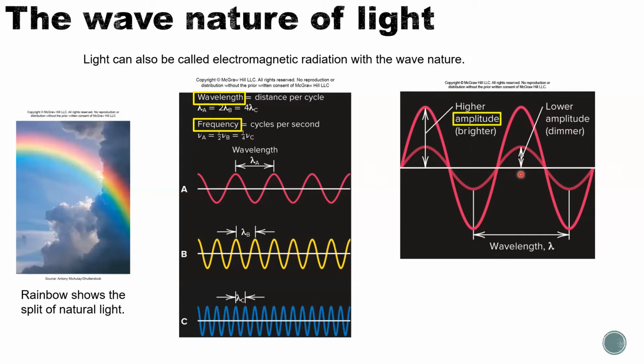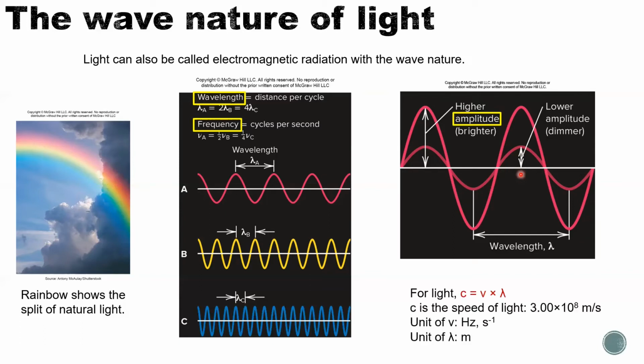Amplitude is another thing you need to know. For light in a vacuum, the light travels at the same speed. On Earth, in air, we approximately assume they travel at the same speed. So for all the questions you come across in this class, you can treat the speed of light as 3.00 times 10 to the 8th meters per second. Okay, so this is a constant.